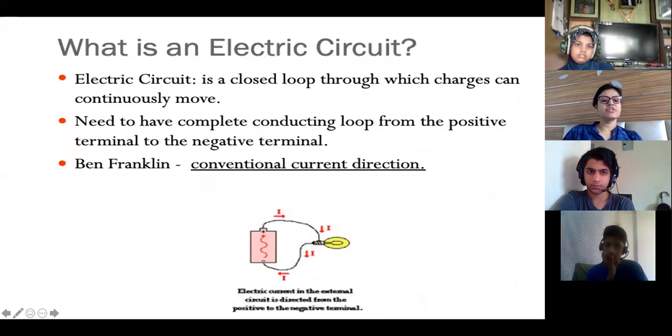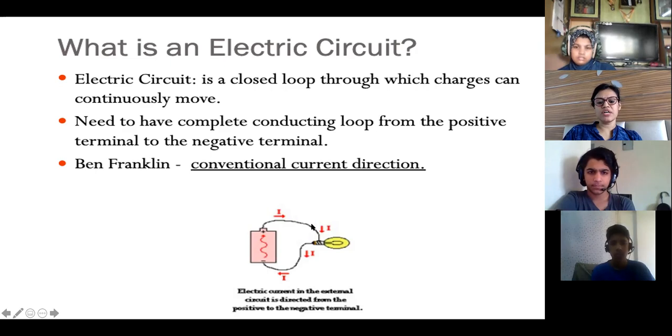Now what is an electrical circuit? You already know, it is a closed loop through which charges continuously move, and you need to have a complete circuit from positive to negative for the appliance to work. If it is a bulb, it will glow only when the circuit is complete. So you can see this is a cell, one cell, positive terminal, negative terminal.